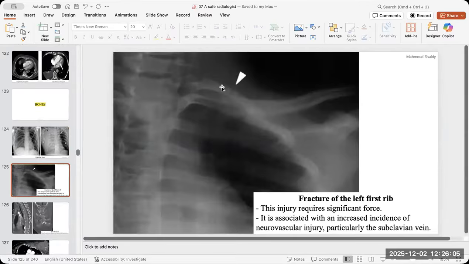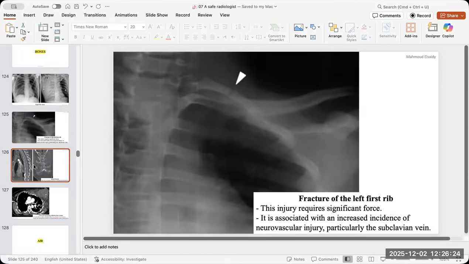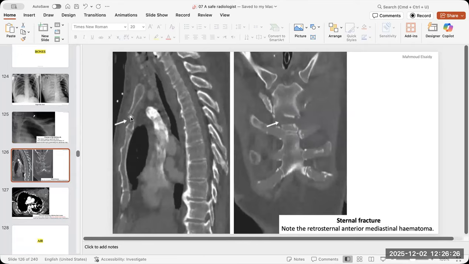Always, if the first rib and second rib are fractured, you have to ask for CT with contrast to review the main vessels, the major vessels, because it is a high impact injury, and the vessels could easily be injured also. For the sternum also, put it in your checklist because sometimes we miss it.